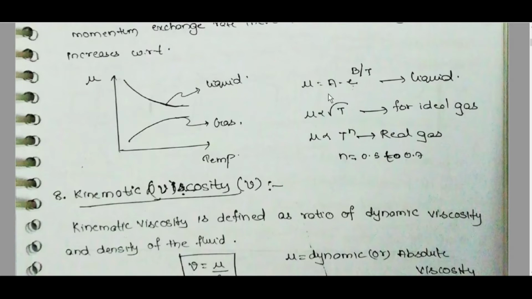Mu is equal to A e power B by T. For liquids, mu is directly proportional to root T. For ideal gas, mu is directly proportional to T power n. For real gas, n is equal to 0.5 to 0.7.